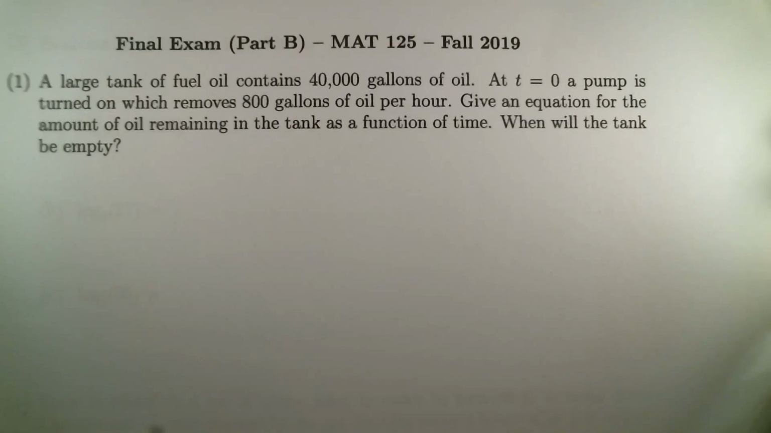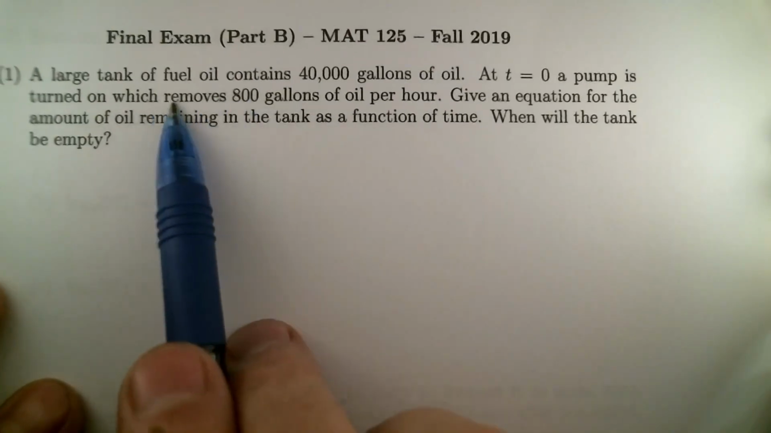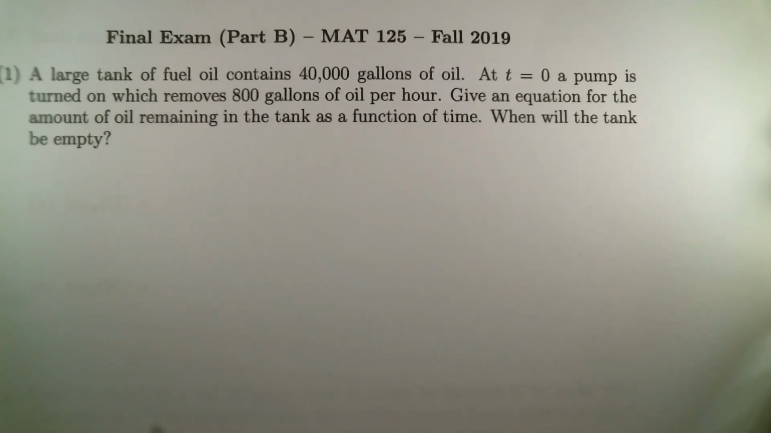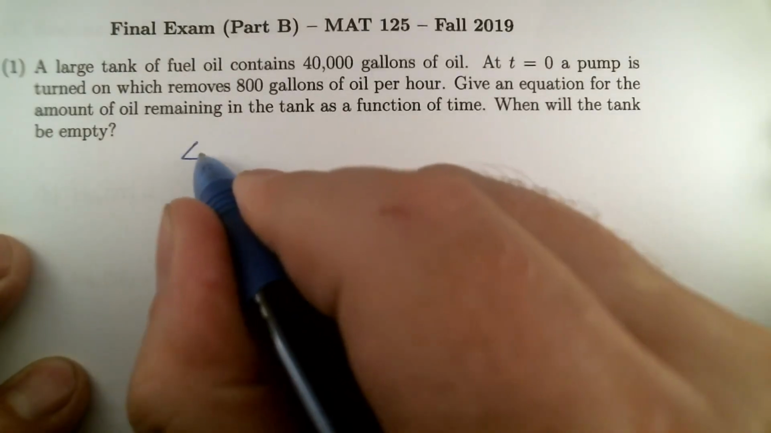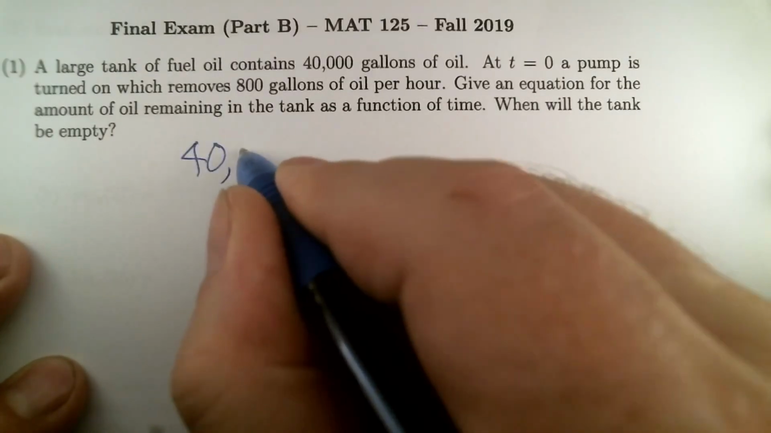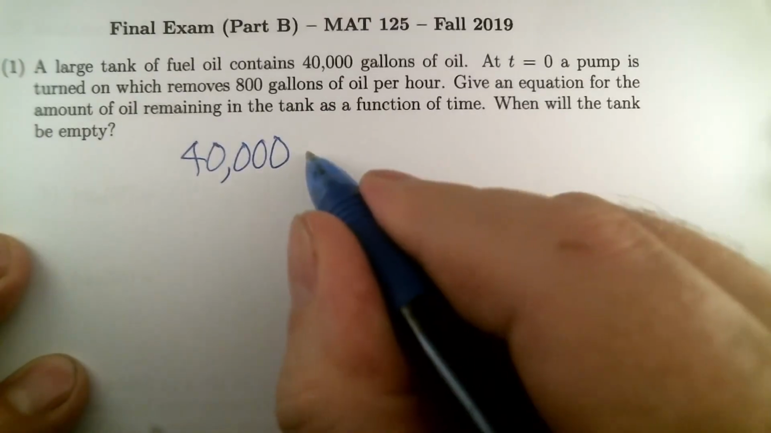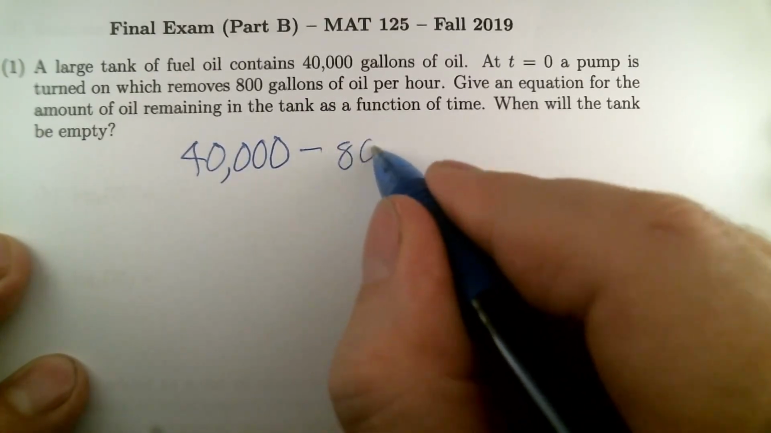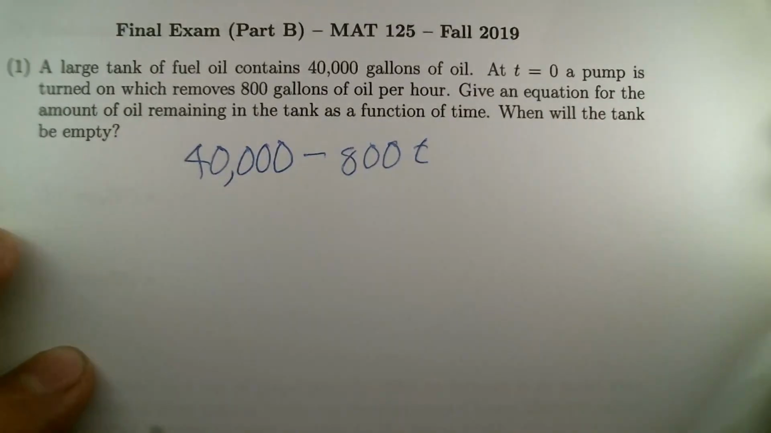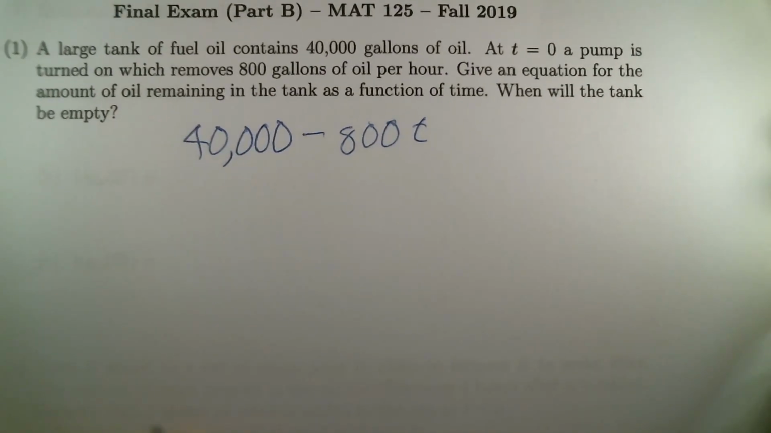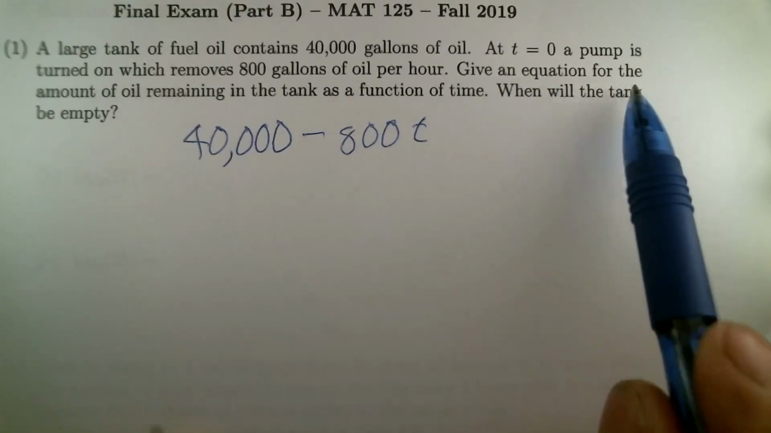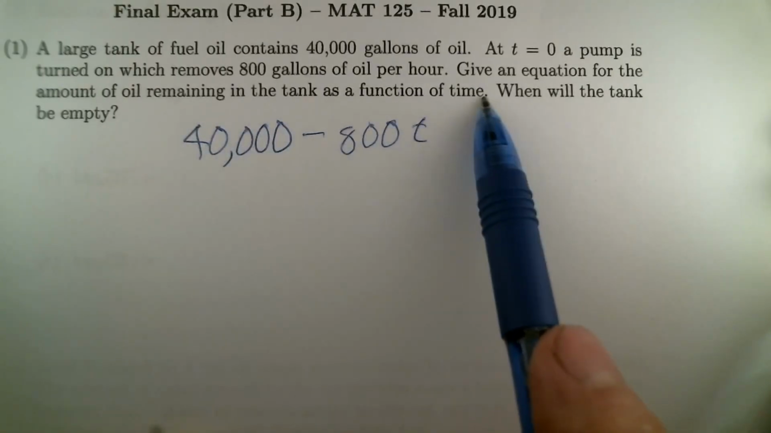tank per hour. I'm noticing the word removes there, so I wanted to emphasize that by saying it sucks it out. It's coming away. That means it's a negative rate. So you can probably quickly write down the formula for what's in the tank. It's 40,000 minus 800 times T. Cool. That is the answer to this part, where it says give an equation for the amount of oil remaining in the tank as a function of time.